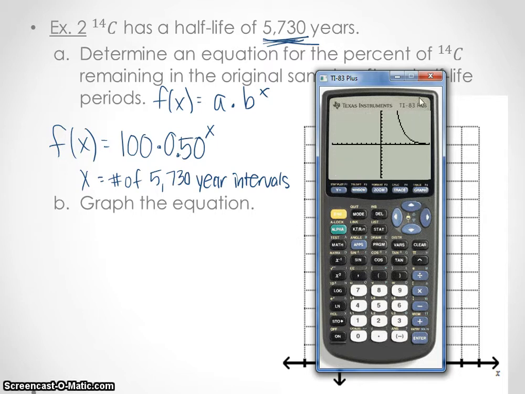So we go to our graph, and oh look, we have a picture. If you're in a funky window, go back to zoom and hit zoom standard, please, so that you get the same picture that everybody else has. Now, could we get a better picture? Yeah, I'd say so. We could probably zoom out. Let's zoom fit and see what happens. I don't like that any better because it drops real quick and then it flattens out into a flat line. So go back to zoom standard.